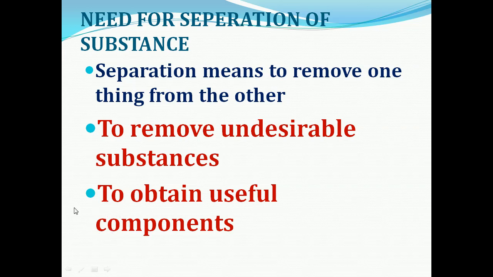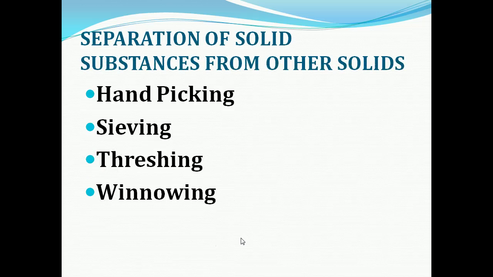Okay, so there are two needs for separation of substances. First is to remove the undesirable substances, and next one is to obtain useful components. Understood, children? Now in this class we are going to see only one method of separation, that is separation of solid substance from other solid. So how will we separate the solid substance from other solids? For separating the solid substance from other solid, we are using four methods.